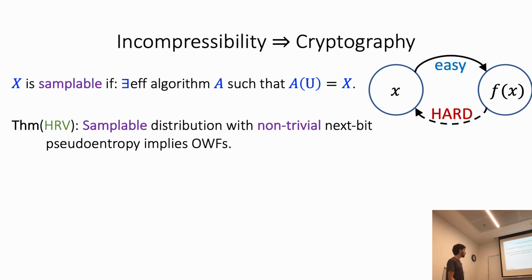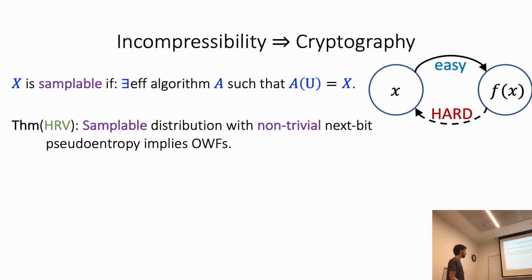Haitner, Reingold, and Vadhan showed that every samplable distribution with non-trivial next bit pseudoentropy implies one-way functions. So every samplable distribution with next bit pseudoentropy larger than its entropy implies one-way functions, and thus implies cryptography.